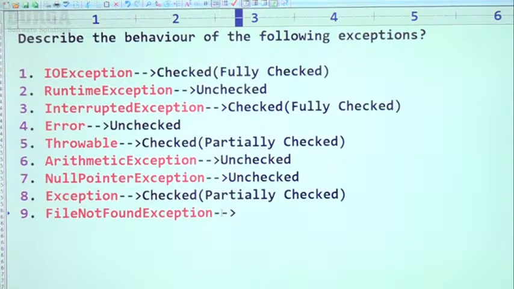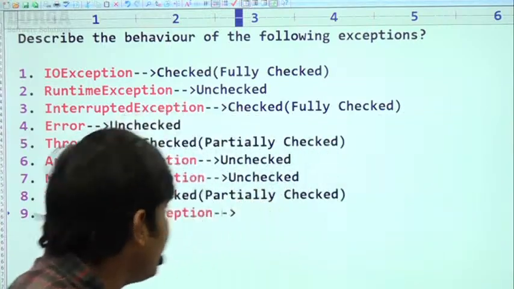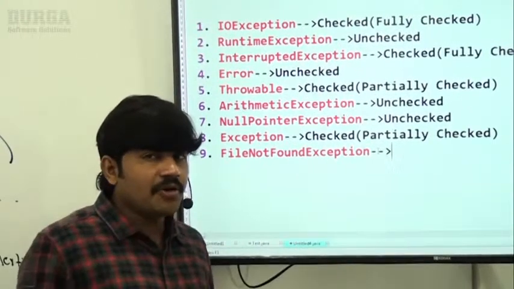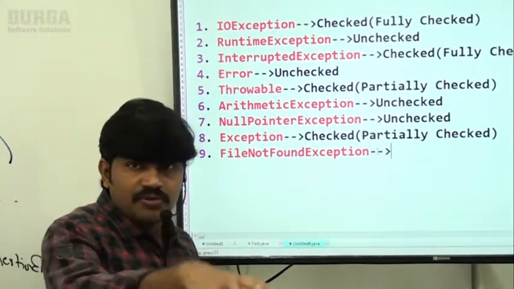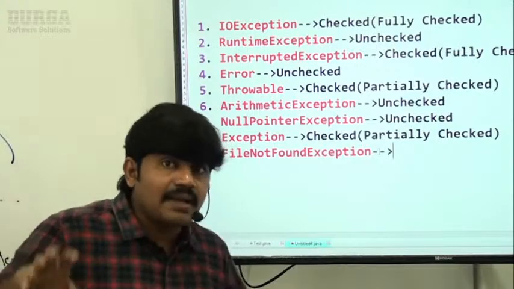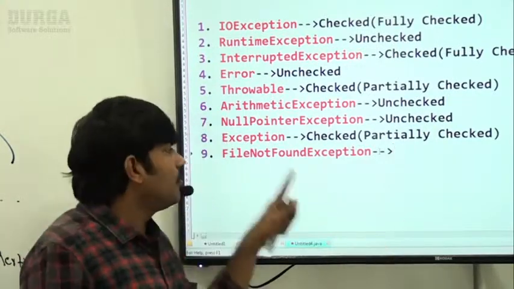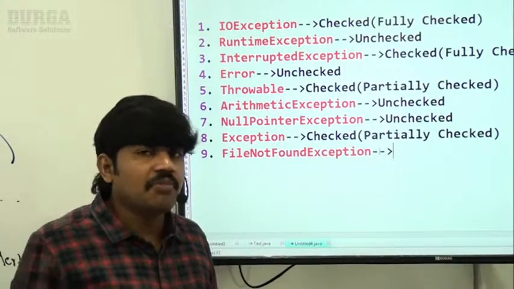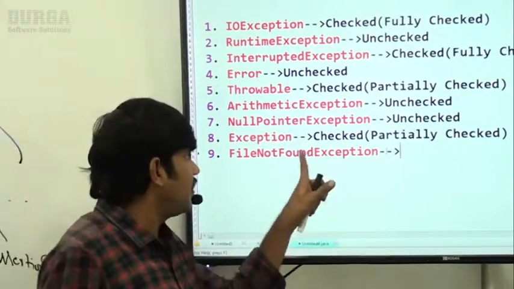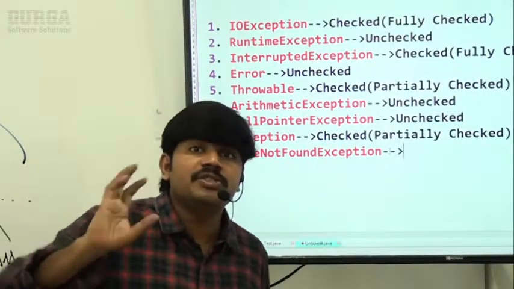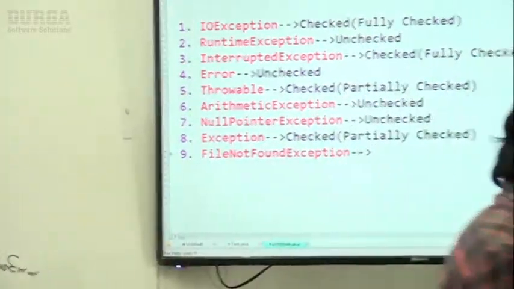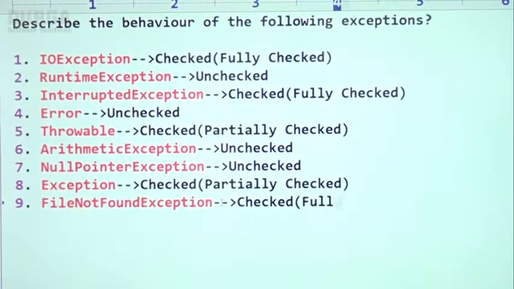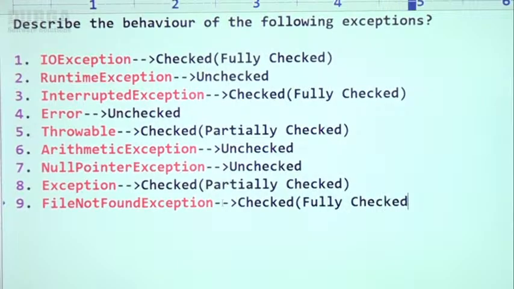Next, what is FileNotFoundException? FileNotFoundException is a child class of IOException, which is not under RuntimeException and not under Error. Obviously it is checked, sir. No child class is there for FileNotFoundException, so obviously it is a fully checked exception. Have a look once, sir. It is checked, and this one is fully checked.